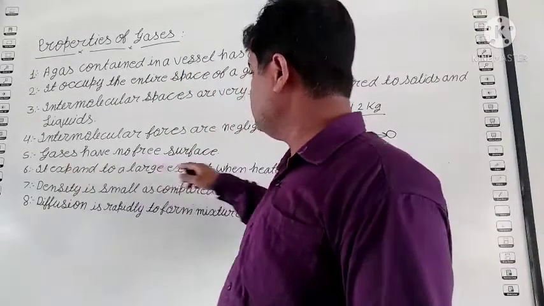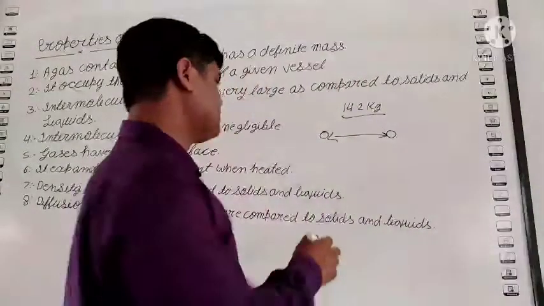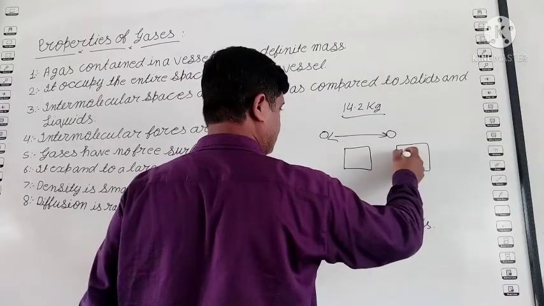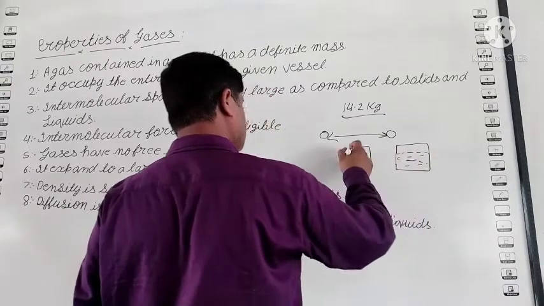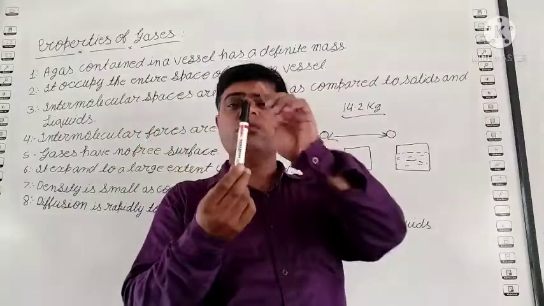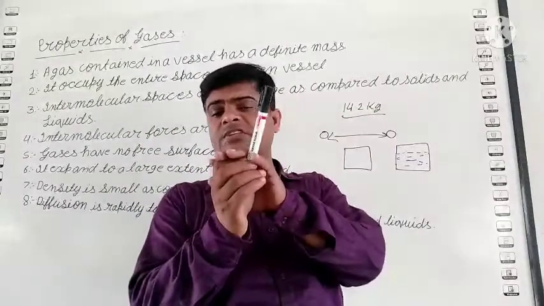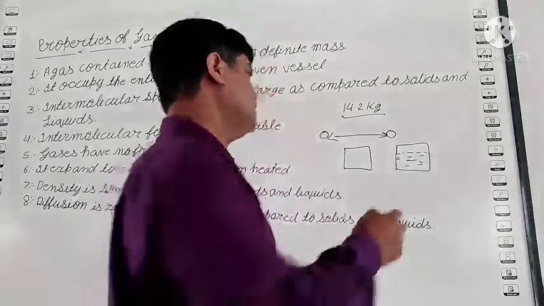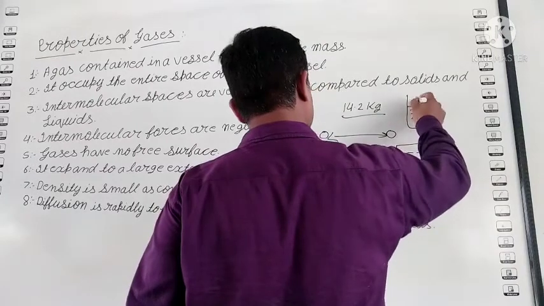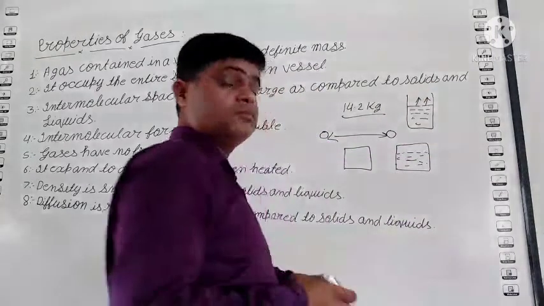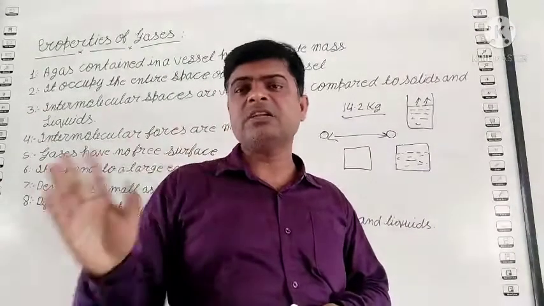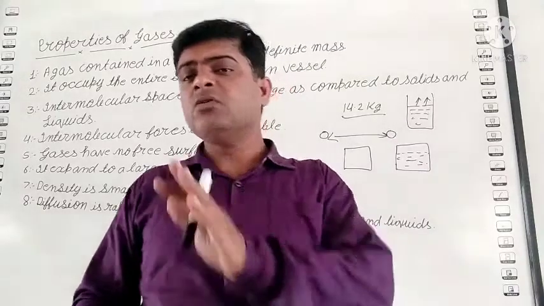Student, gases have no free surface. You know, in solid, liquid and gas, solid has many free surfaces. In the activity we have already explained that a solid has many. Suppose this is a marker, how many free surfaces? One free surface, two free surfaces and three free surfaces. But in liquid, how many free surfaces? In liquid, only one free surface, this one. But gas has no free surface. Wherever it gets a path, it is released. Okay? So gas has no free surface.